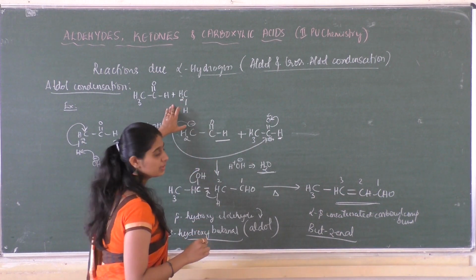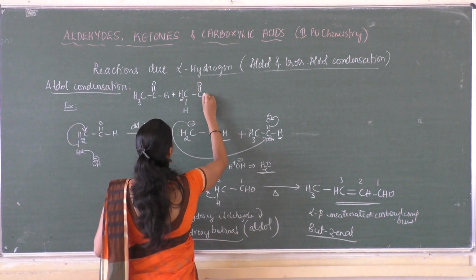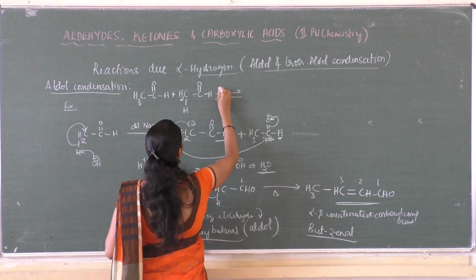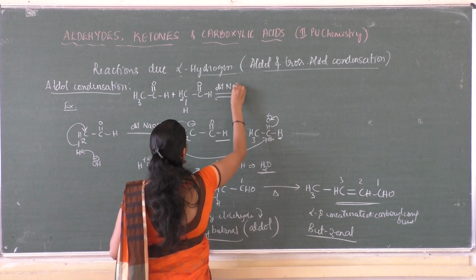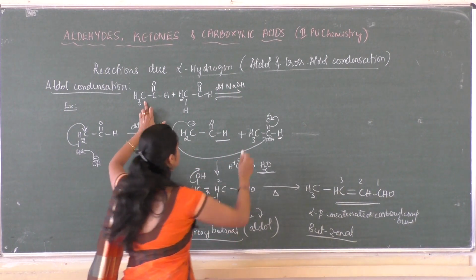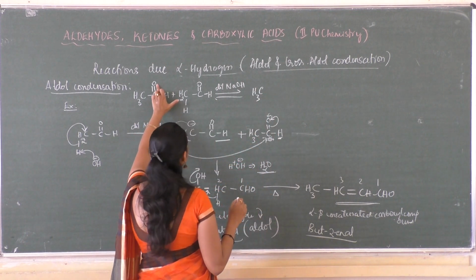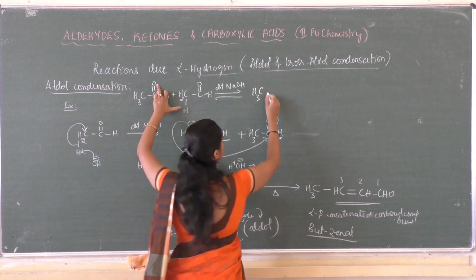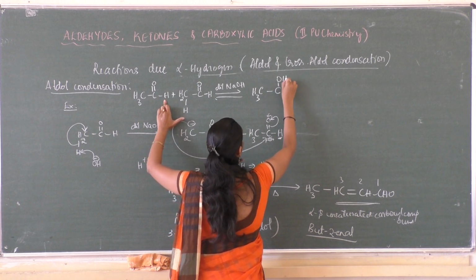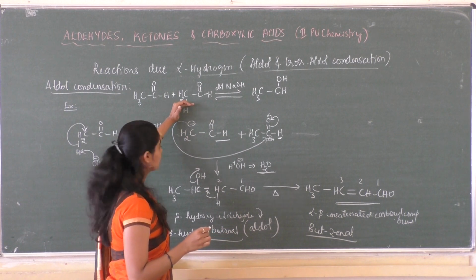So to be convenient, I am writing it as CH3CHO. This reaction occurs in the presence of dilute NaOH. So write this molecule as such, so it is CH3, and this O gets converted to OH, so it is a single bond CH as such, then OH, and then this hydrogen is cleaved by the base, so it forms CH2 minus.